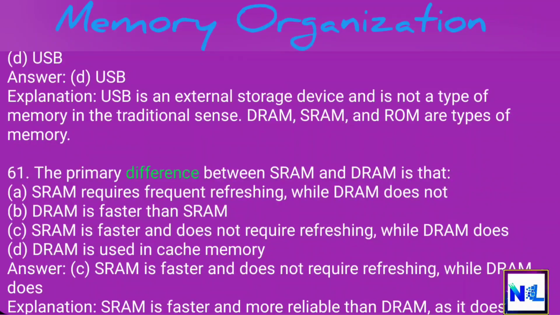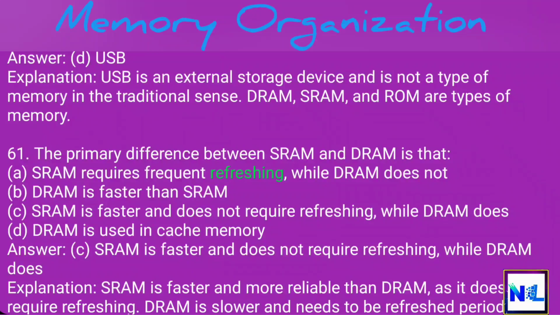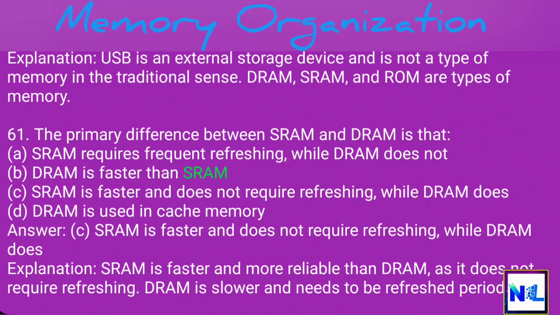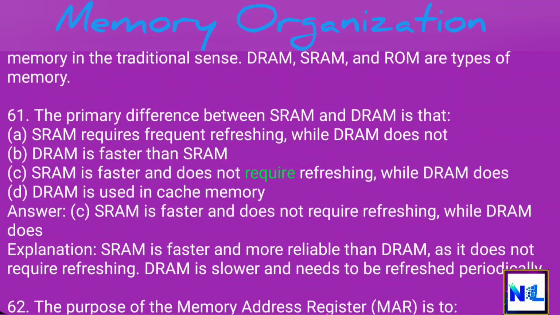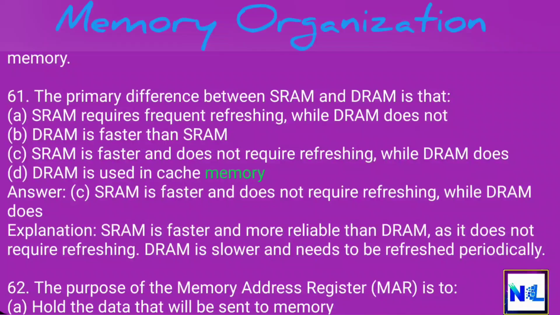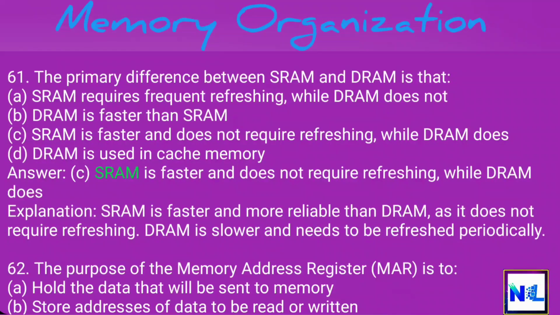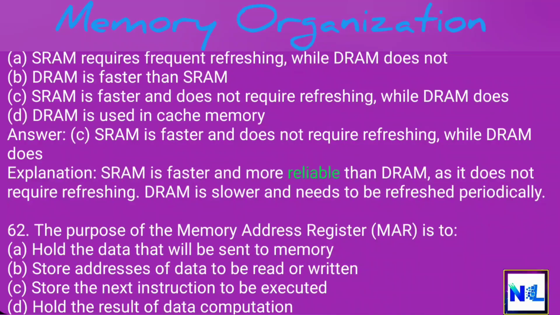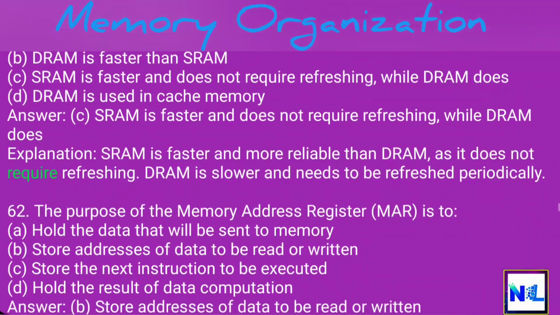61. The primary difference between SRAM and DRAM is that A. SRAM requires frequent refreshing, while DRAM does not. B. DRAM is faster than SRAM. C. SRAM is faster and does not require refreshing, while DRAM does. D. DRAM is used in cache memory. Answer. C. SRAM is faster and does not require refreshing, while DRAM does. Explanation. SRAM is faster and more reliable than DRAM, as it does not require refreshing. DRAM is slower and needs to be refreshed periodically.